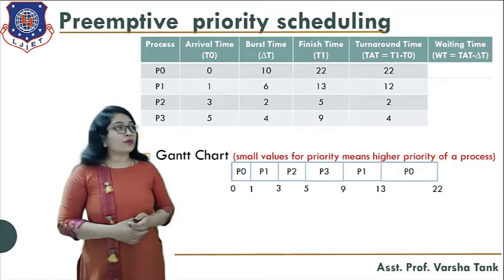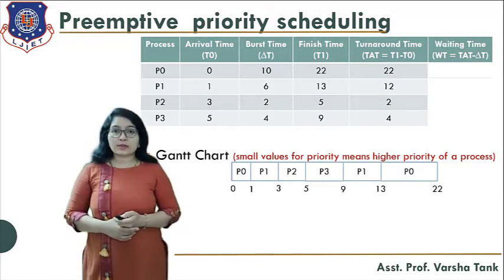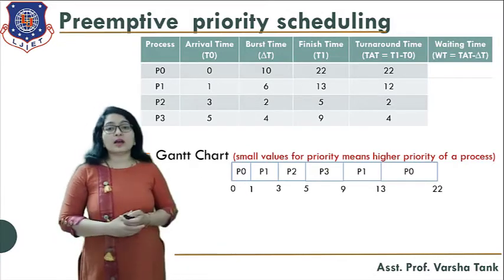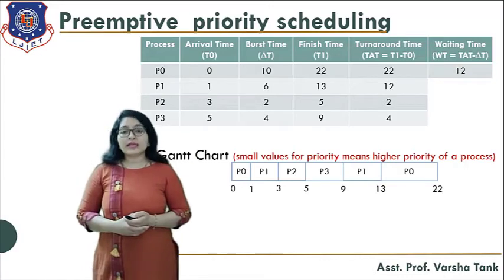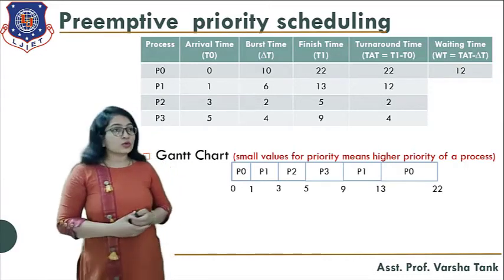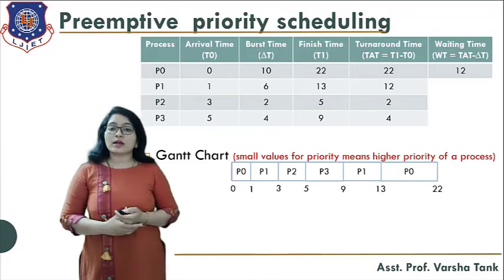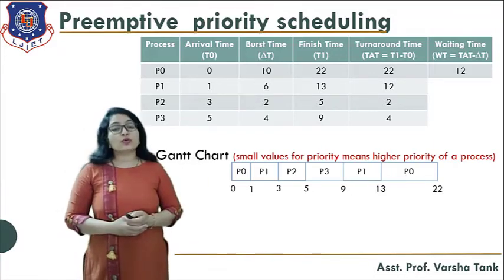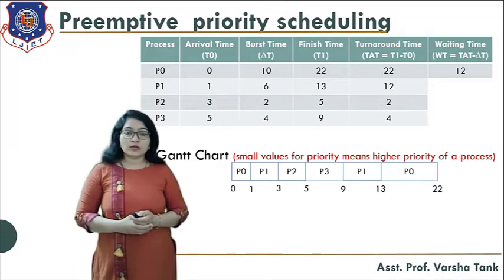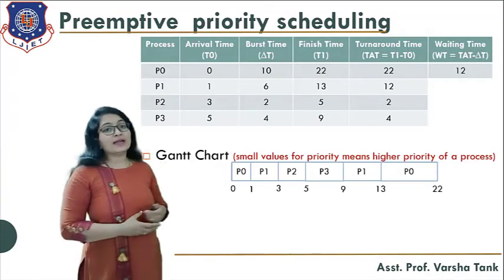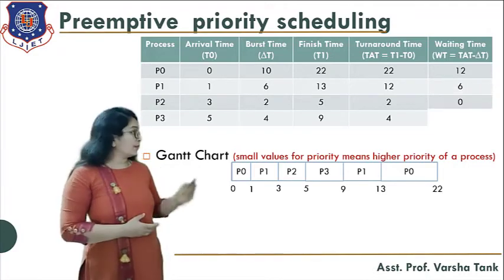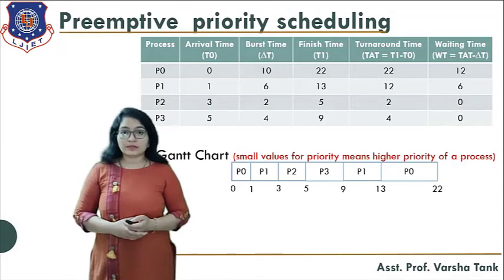After that, you have to find out the waiting time for each and every process. Okay, so how are you able to find out the waiting time? You have to subtract the burst time from the turnaround time. So you will get the waiting time for each and every process. So here for the process P0, turnaround time is 22 and its burst time is 10. So you have to subtract 10 from 22. So 22 minus 10, you will get the answer 12. So likewise, you have to find out for P1, for P2 and for P3.